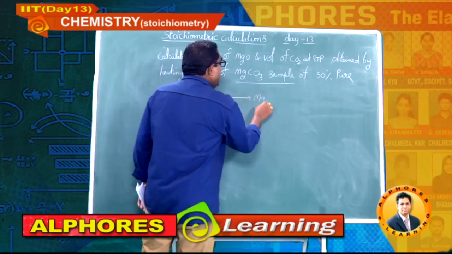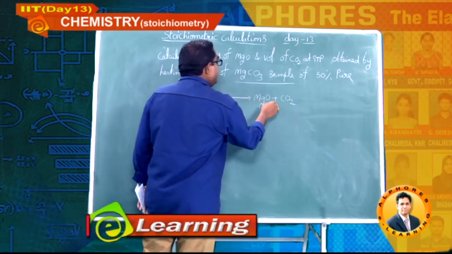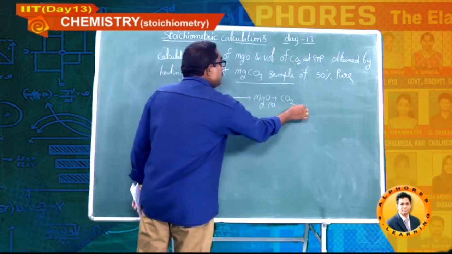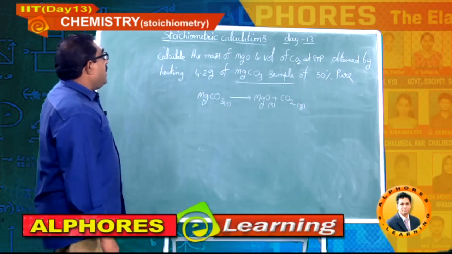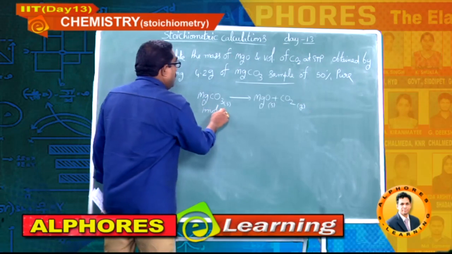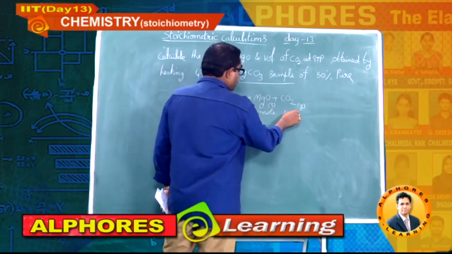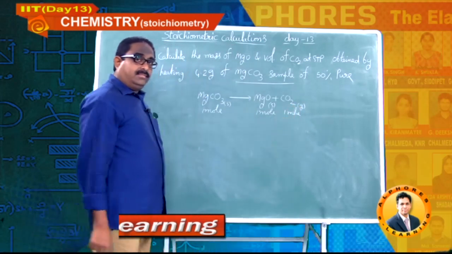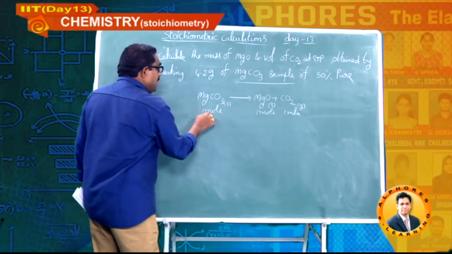On decomposition it gives magnesium oxide and carbon dioxide. Now I can write, this is the balanced equation. 1 mole gives 1 mole and 1 mole. Okay, students, he has given the mass, so I am converting to molar mass.